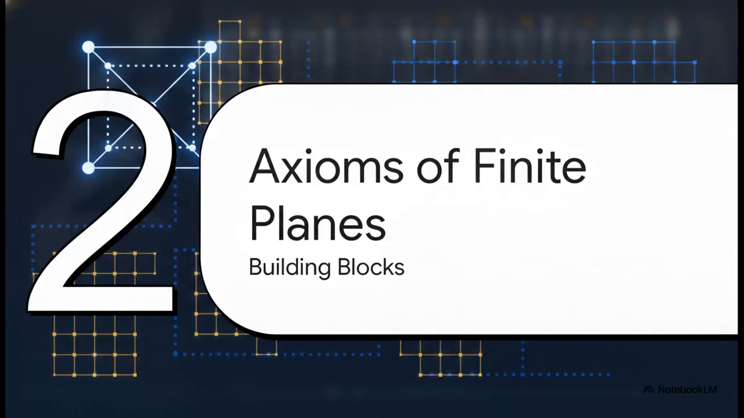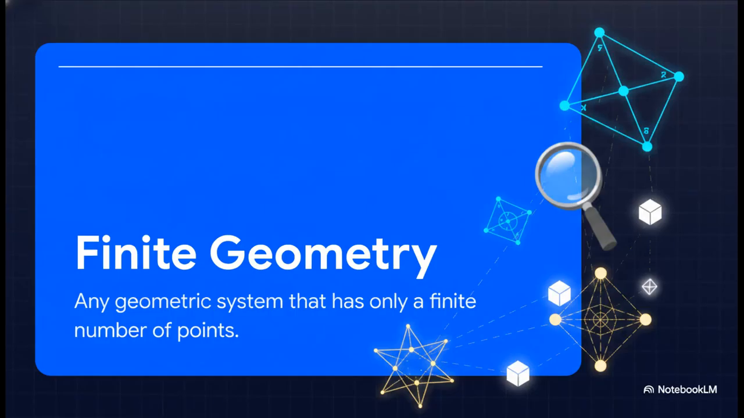Section 2. Axioms of Finite Planes. Building blocks of the discrete. To really understand this pixelated universe, we have to rebuild our understanding of geometry from the absolute ground up. And the crucial rule is right here in our definition. A finite geometry is simply any geometric system that has only a finite number of points. We aren't dealing with limits or calculus anymore. We are prioritizing strict regularity and discrete simplicity to construct a perfectly closed ecosystem.